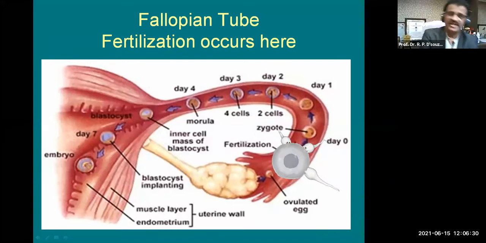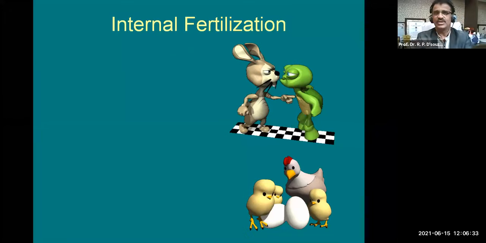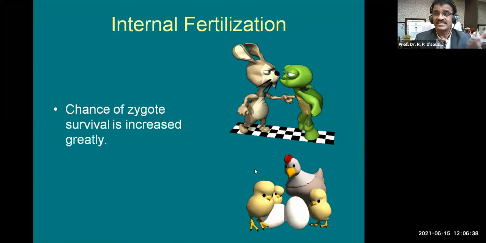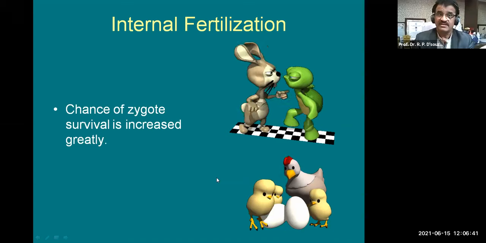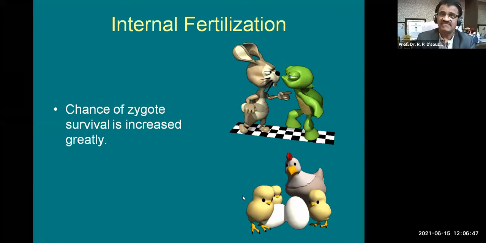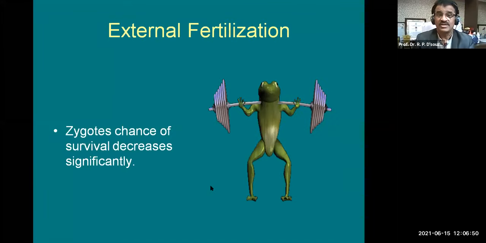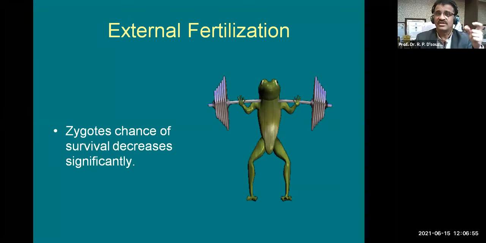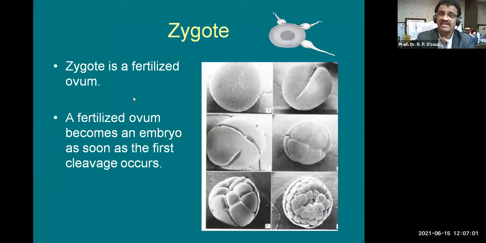But while ending this webinar today, let me tell you that there are two types of fertilization: internal fertilization and external fertilization. You can see these animals in which there is internal fertilization, and the chance of zygote survival is increased greatly. In external fertilization, the chances of zygote survival decrease significantly. Human beings have internal fertilization, so the zygote survives very easily. And this zygote, the fertilized ovum, becomes an embryo as soon as the first cleavage occurs. Cleavage is a series of divisions of the zygote, and then the process of embryology begins.